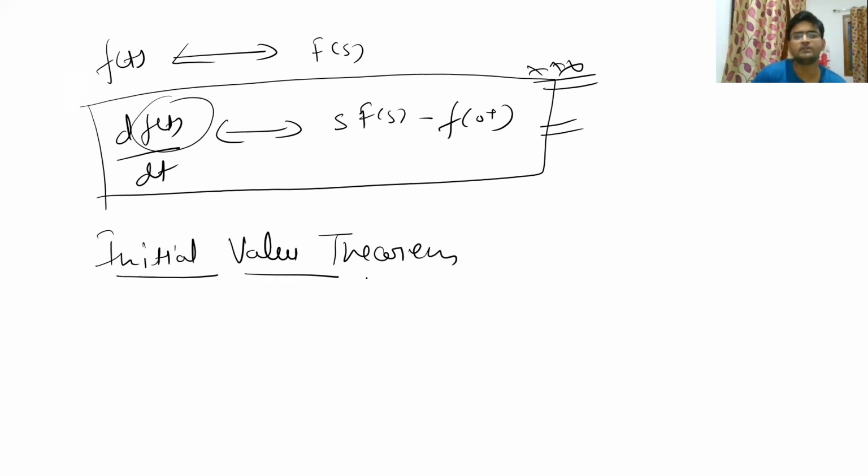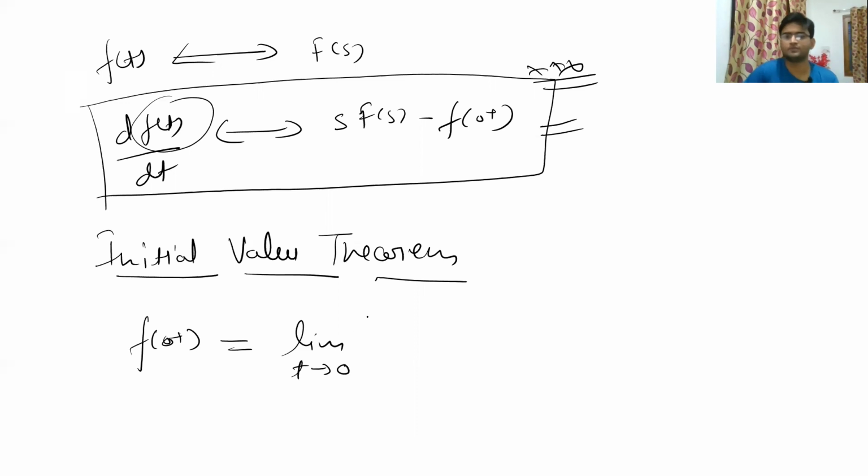So what is the initial value theorem? The initial value theorem gives you a formula or a way to calculate the initial value of any particular function. If it is voltage or current, you will be able to get the initial or starting value when the time was zero, or the time was starting. So according to the initial value theorem, f(0+), that is, the initial value of function f, will be equal to the limit t tends to 0.